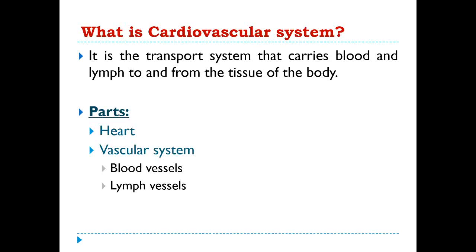First of all, we need to know what the cardiovascular system is. It is the transport system that carries blood and lymph to and from the tissues of the body. So, the word cardiovascular includes cardio and the vascular system. In parts, cardio means heart, and the vascular system again has the blood vascular system and the lymph vascular system.